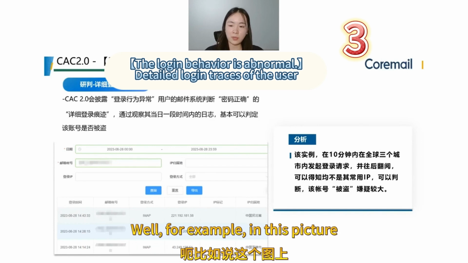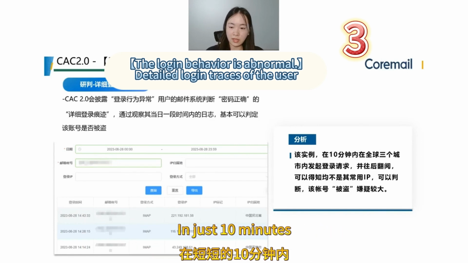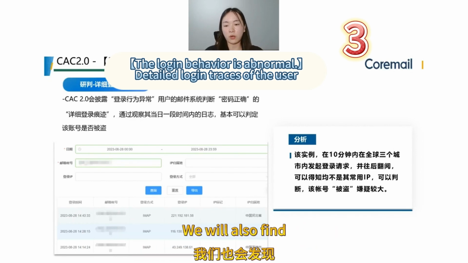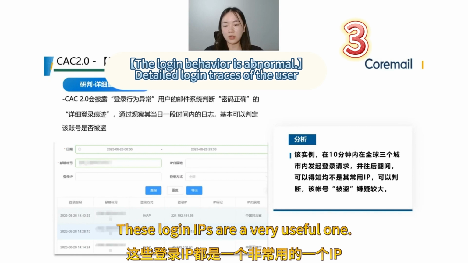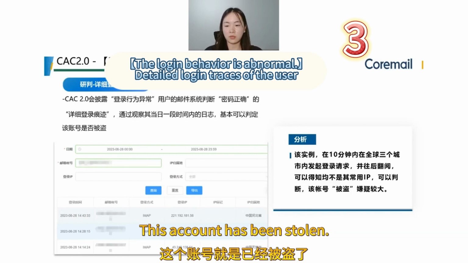For example, in this picture, we can see this account switched between 3 regions to log in within just 10 minutes. Then going back in history, we will also find these login IPs are all very suspicious IPs. In that case, you can basically judge this account has been stolen.